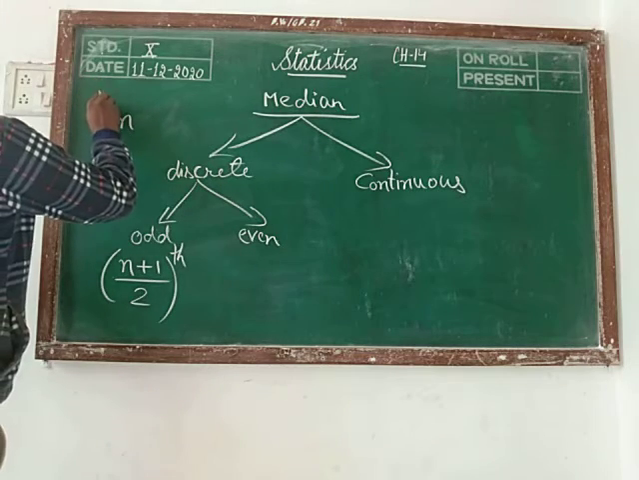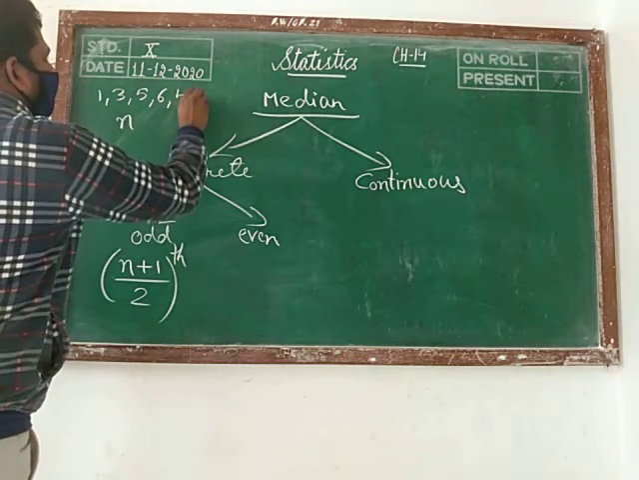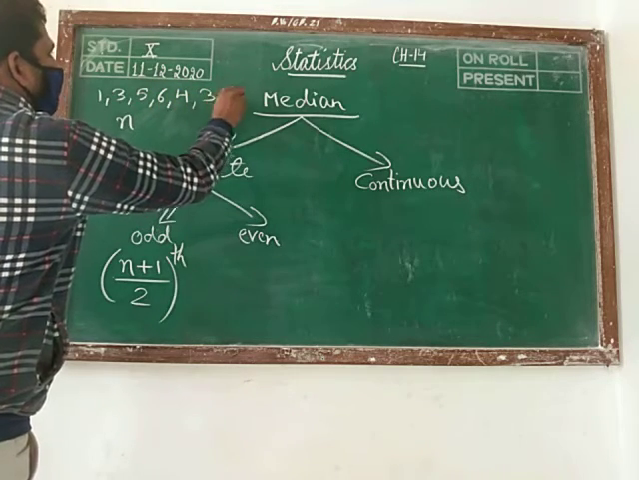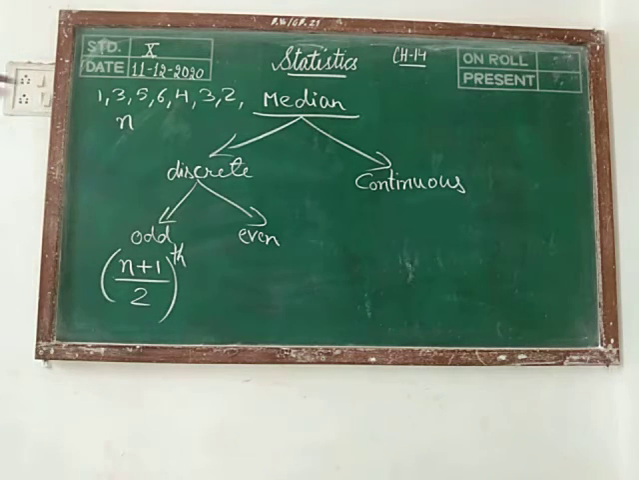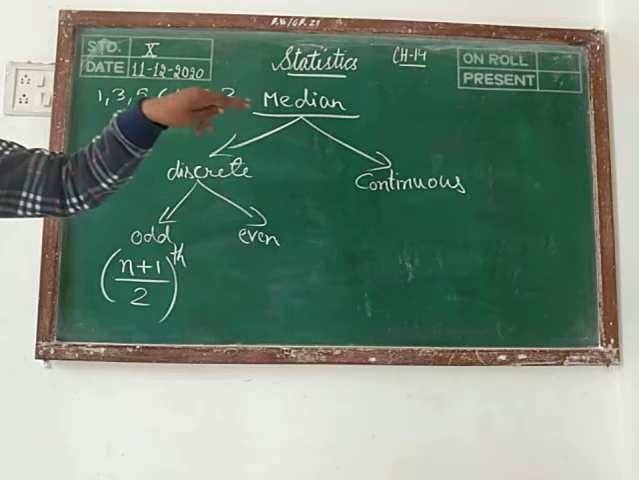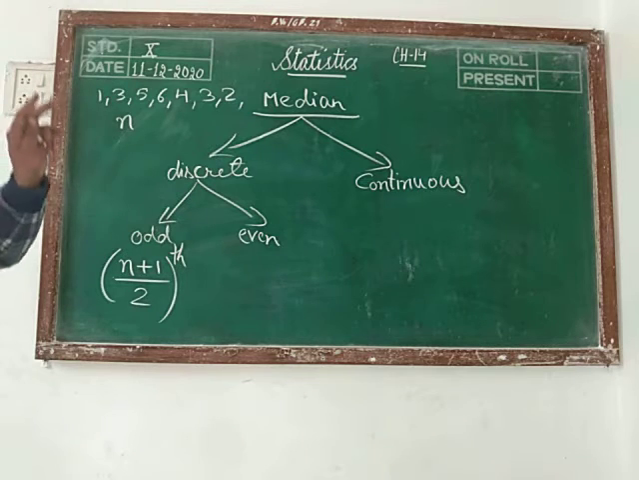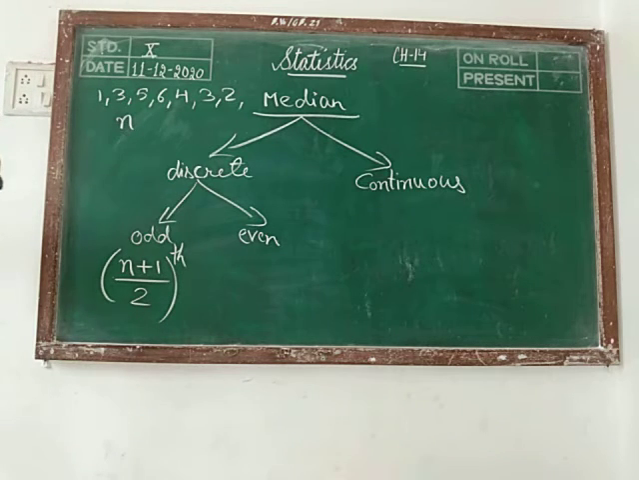Suppose the values given to you are 1, 3, 5, 6, 4, 3, 2. Can you tell me the median of these values? 6? Raise your hand if you are telling the answer. Anyone in this class? I think 6 is the wrong answer. Go through the concept of class 9th. What have you learnt in class 9th? So 3, yes, you have learnt this.